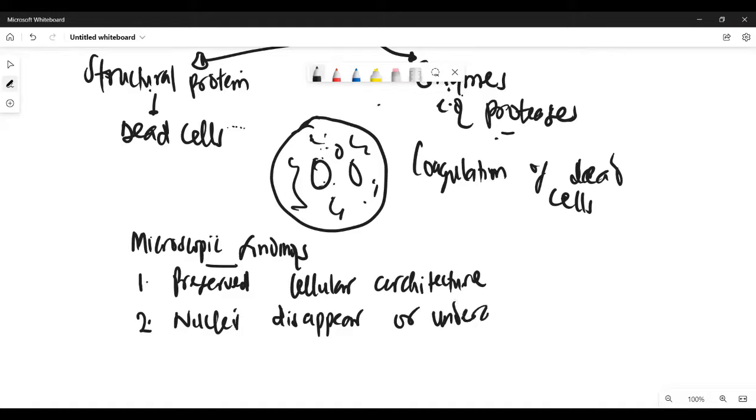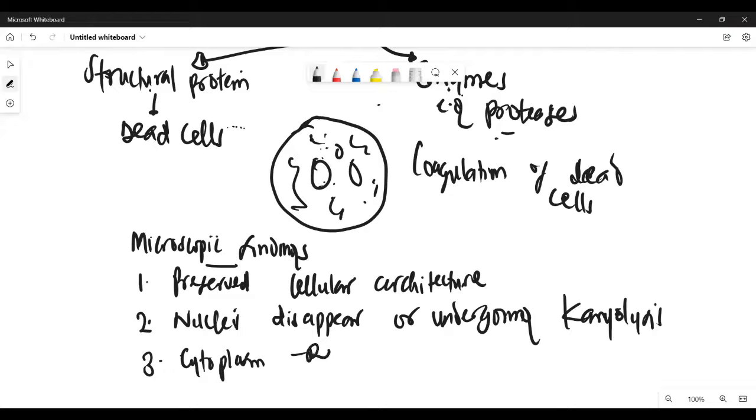Whenever you use the word undergoing pyknosis, and also when you look at the cytoplasm of those dead tissue, they want to appear red or pink with eosin stain.